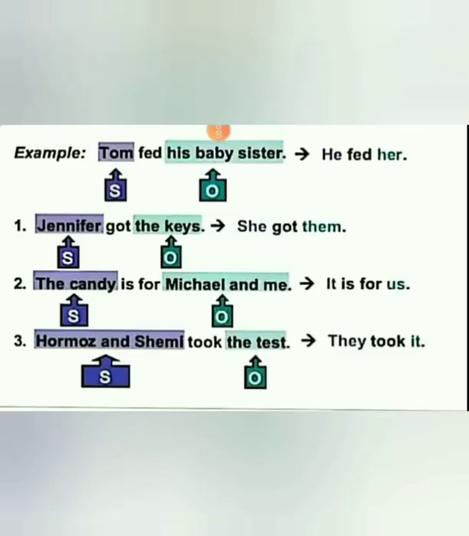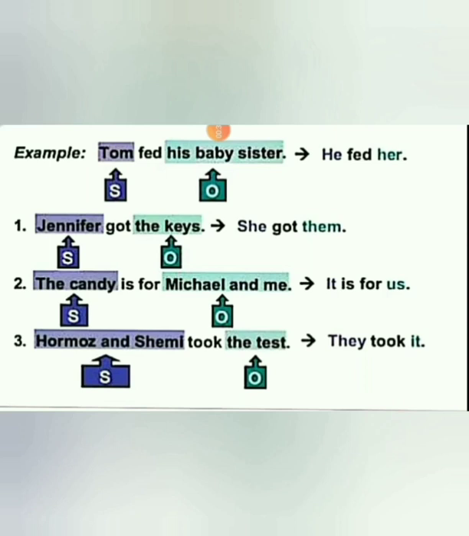Now let us see few examples of subject and object pronouns. Look at the sentence. Tom fed his baby sister. The subject is Tom here. For Tom, we are using the pronoun he. So he is a subject pronoun. Then what is the object here? His baby sister. That is her. So the subject pronoun is he and the object pronoun is her here.